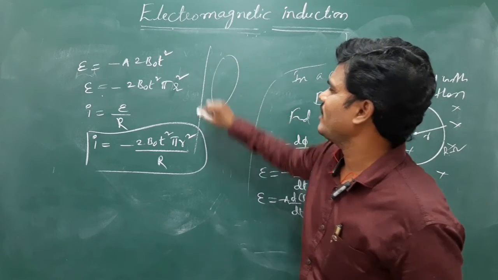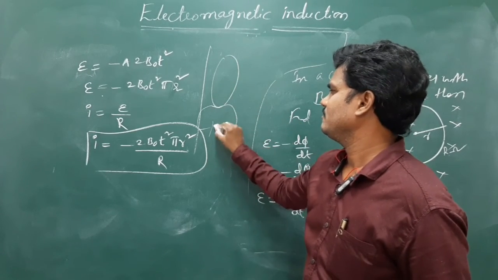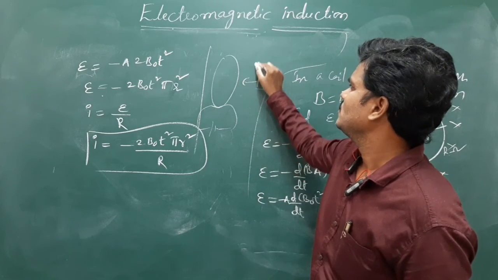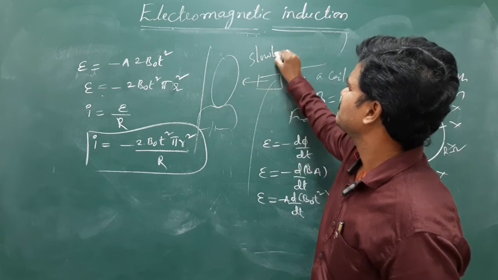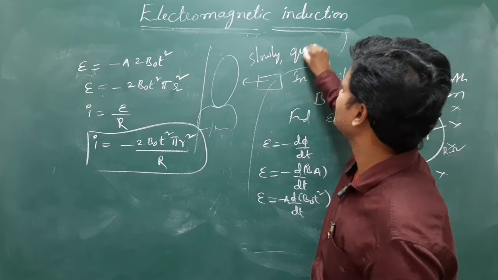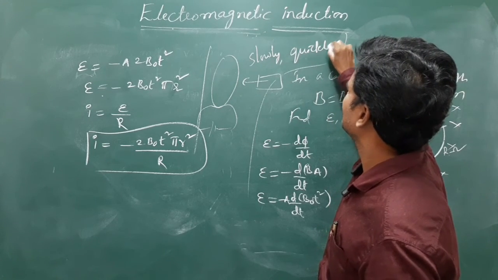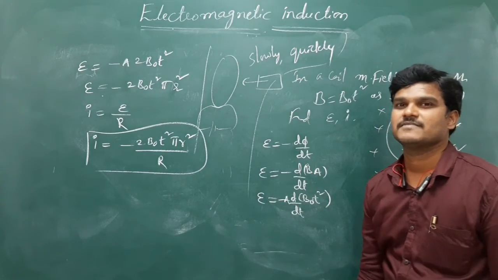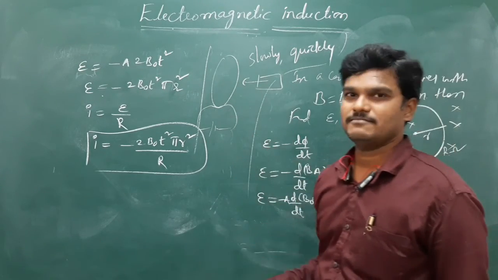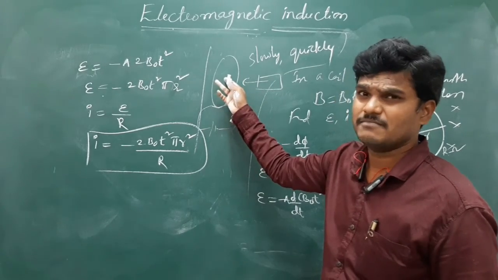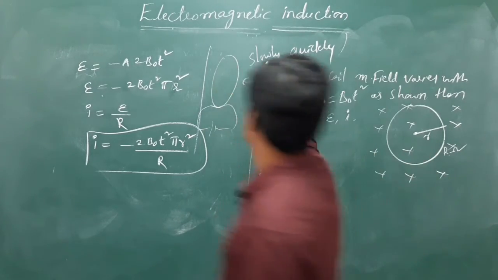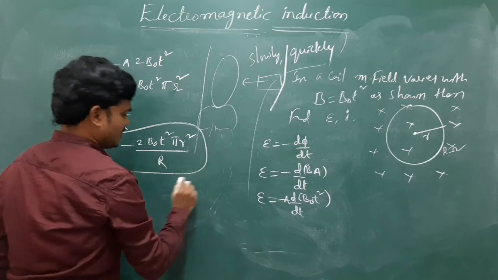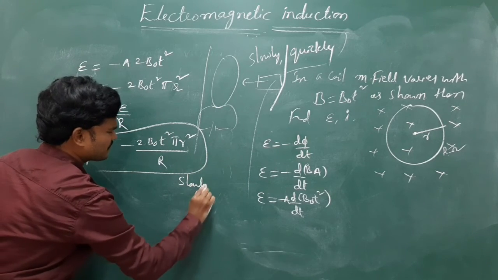See, there is a coil. One of the basic level questions: coil and magnet. First they move slowly, next they move quickly. Then let us identify the difference. If they move slowly, no doubt some induced charge will be there. So if they move slowly, keep this in mind.